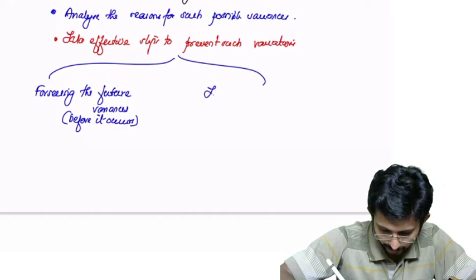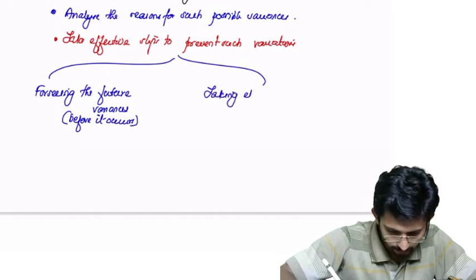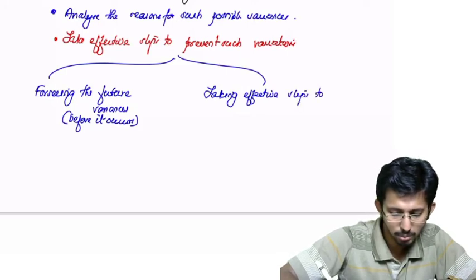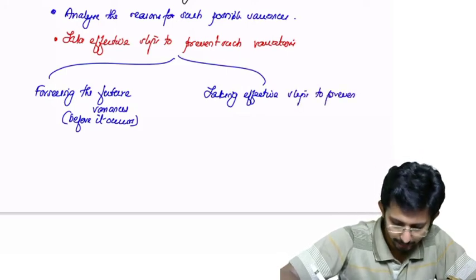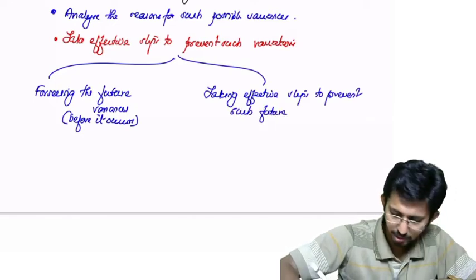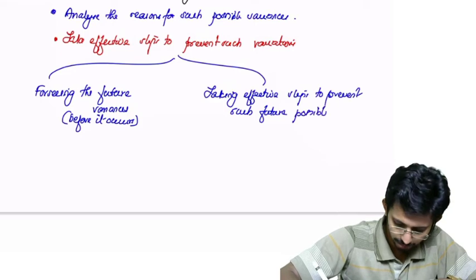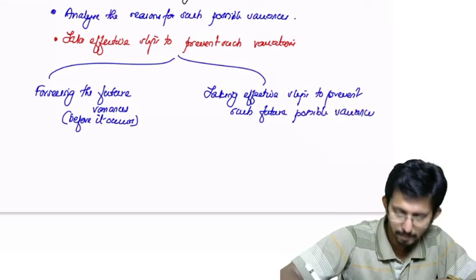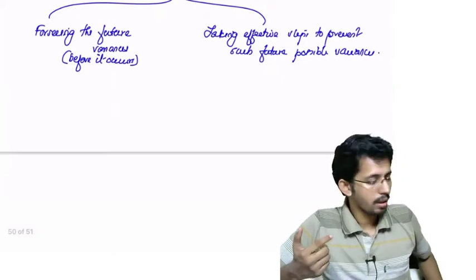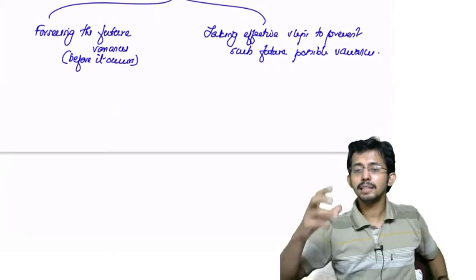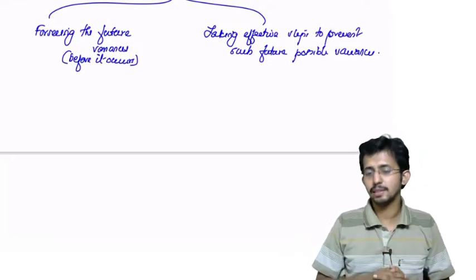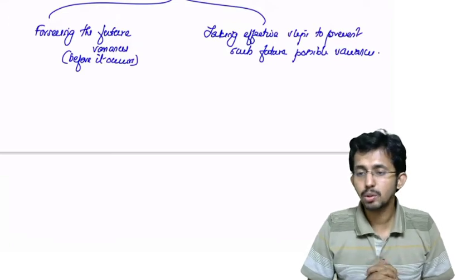Then, taking effective steps to prevent such possible future variances. If you fail to foresee the variances, you will fail to take the necessary steps for controlling them. If you are able to foresee the variances, then you can take effective measures to control them.